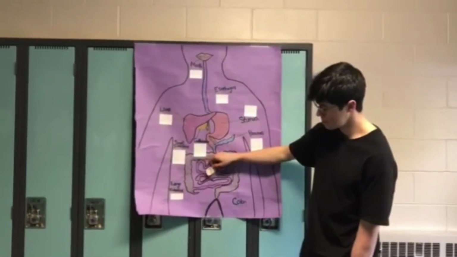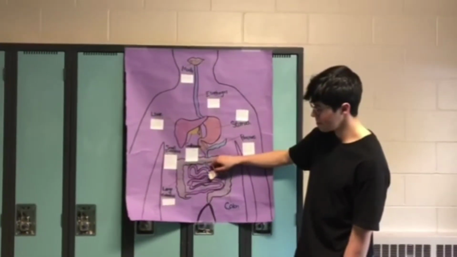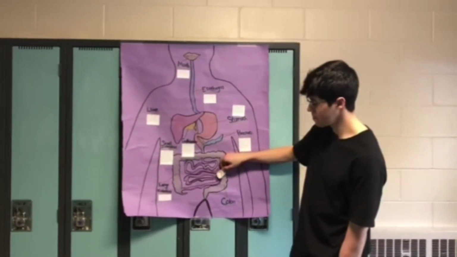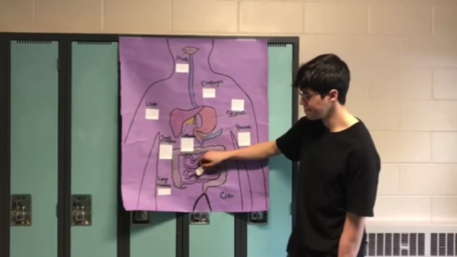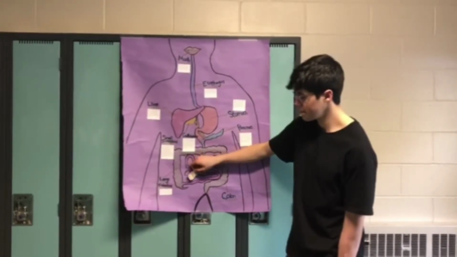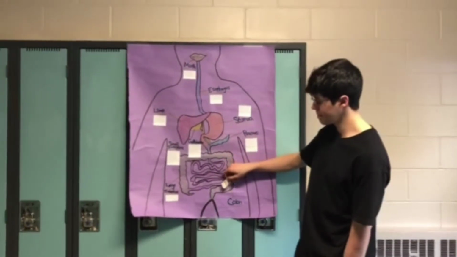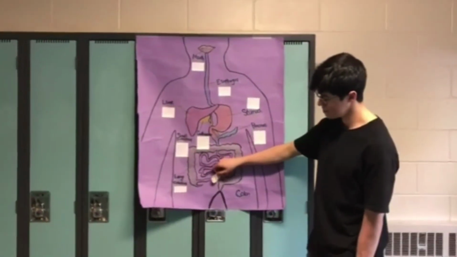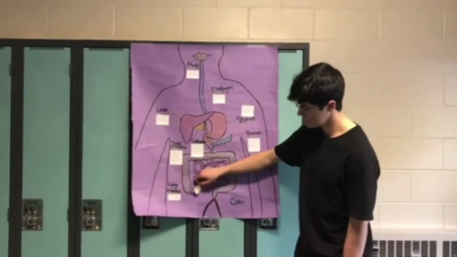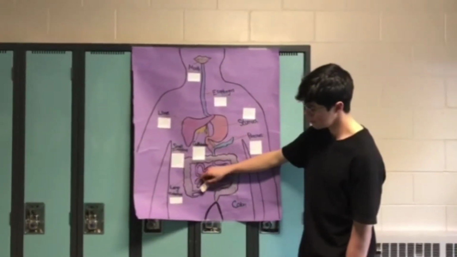The disaccharides are then broken down by the maltase, sucrase, and lactase enzymes produced by the small intestine. This process turns the disaccharides into monosaccharides. The monosaccharides are single sugar molecules which get absorbed into the body through the walls of the small intestine.